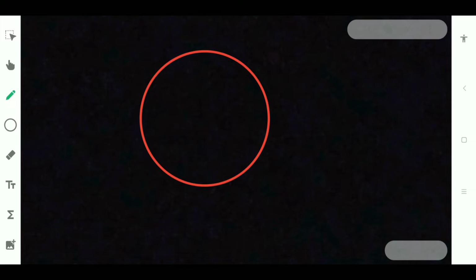And next we are going to discuss is center. Center is nothing but the point which is at the center of the circle. You can also define the center as the point from which all the radii of the circle are equal. First you should know what a radius is.